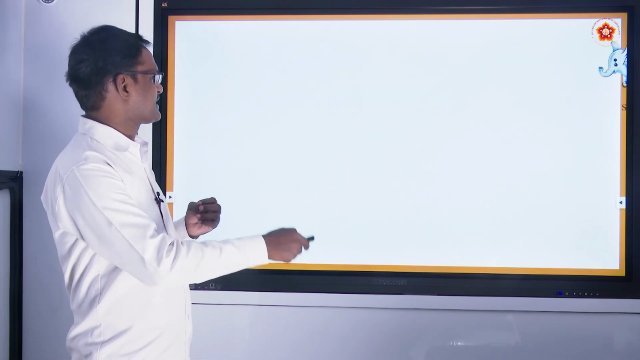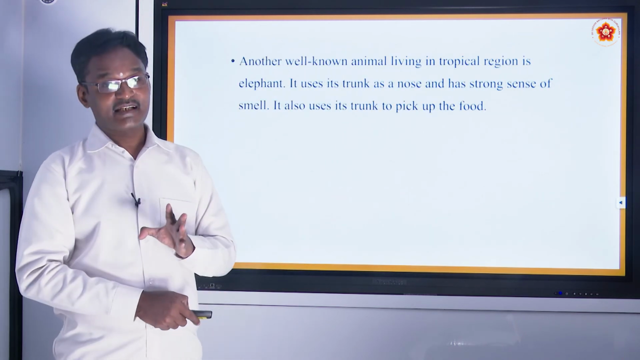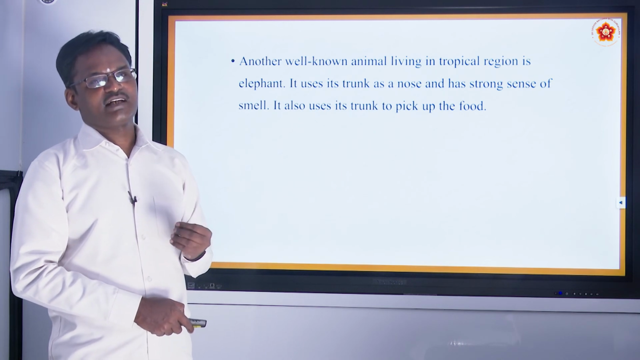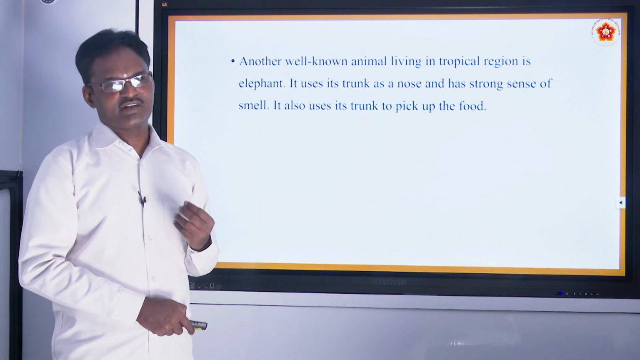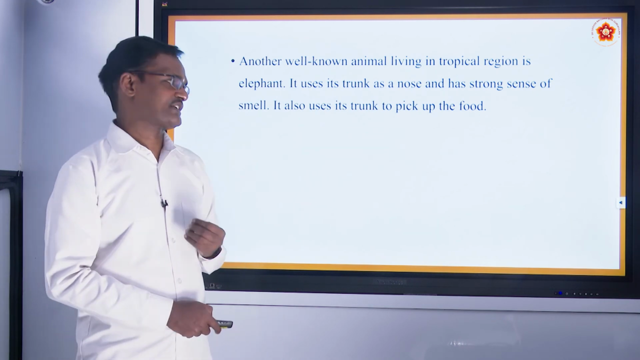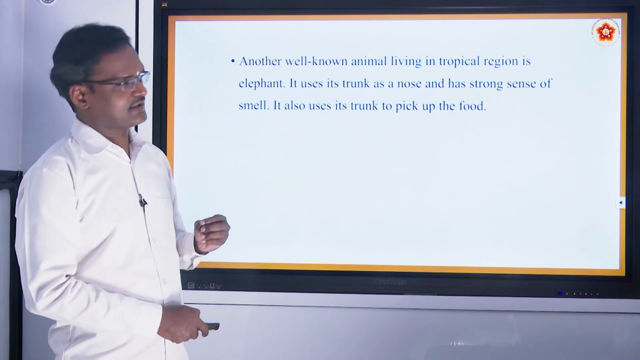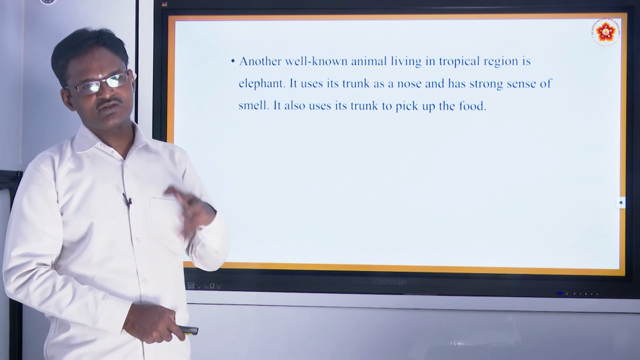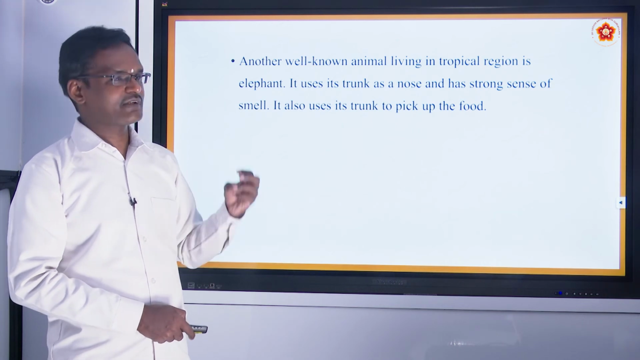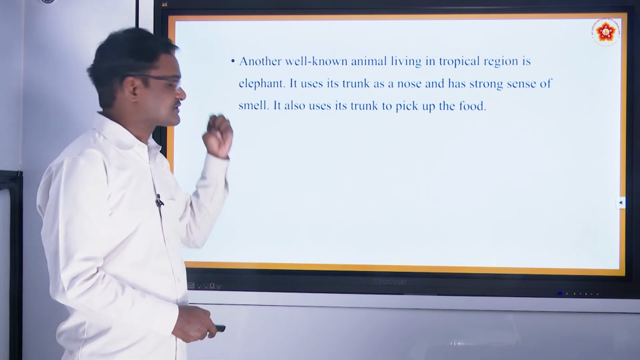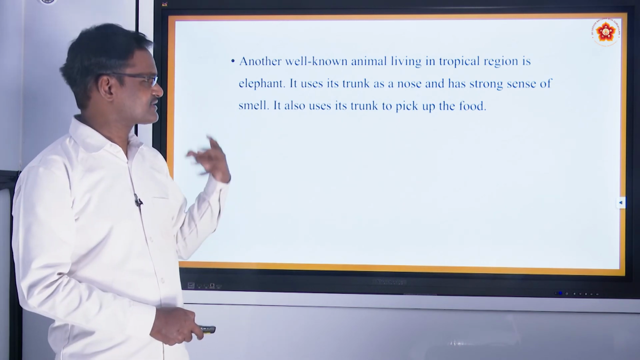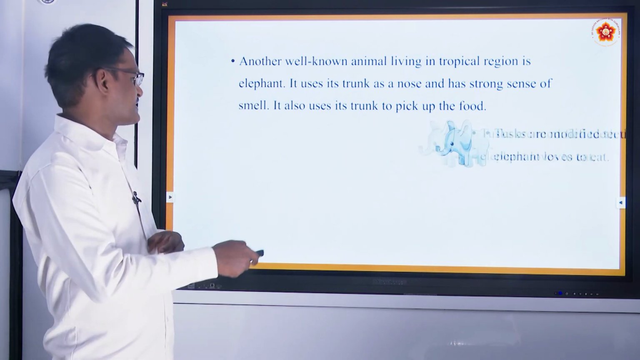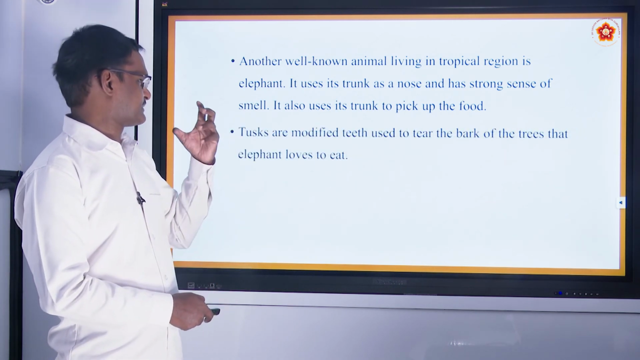And next, if you take another animal that lives in tropical climate, that is the elephant. As you know, the Indian elephant needs no introduction. It has a big trunk, and the trunk works as a nose. With the help of the trunk, they have a strong sense of smell. Not only that, it can pick up food very easily. And they also have tusks.